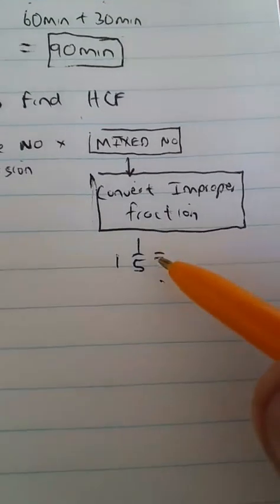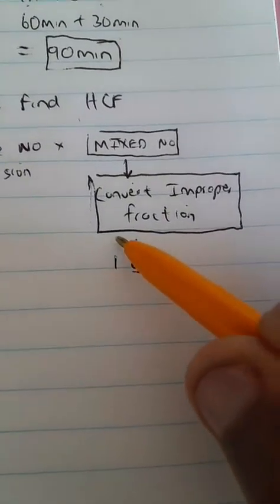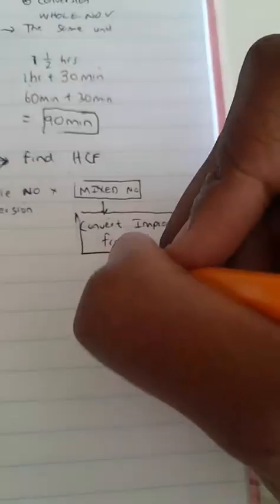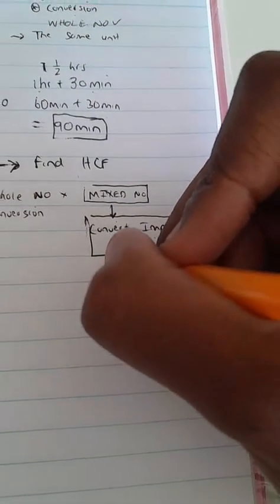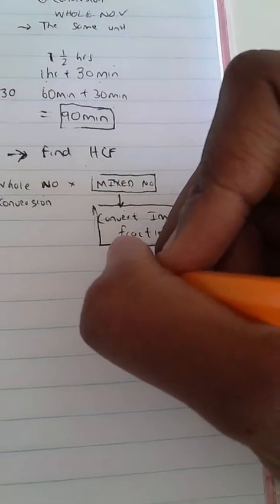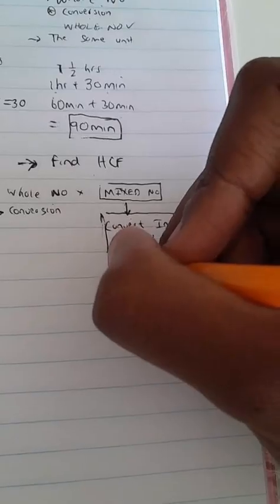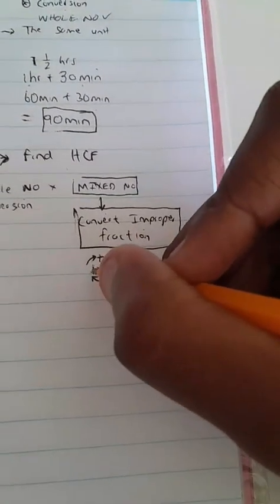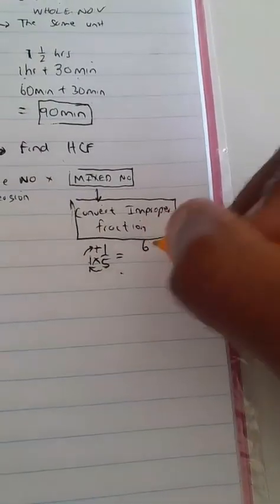If we want to convert 1 1/5 into an improper fraction, we take this 5, we multiply it by the whole number that's there, 5 times 1, and then we add the number at the top, the numerator. So 5 times 1 is 5, plus 1 gives us 6.